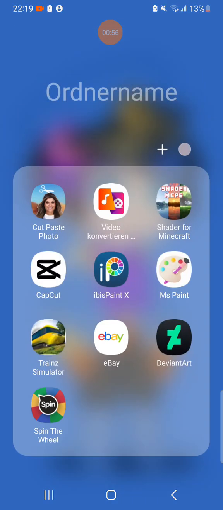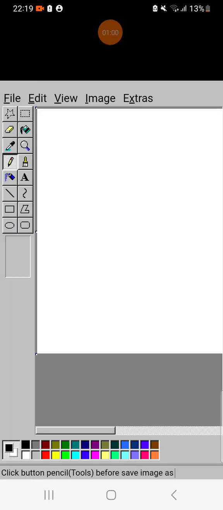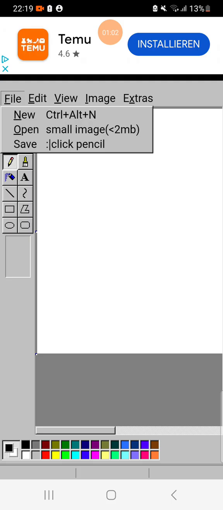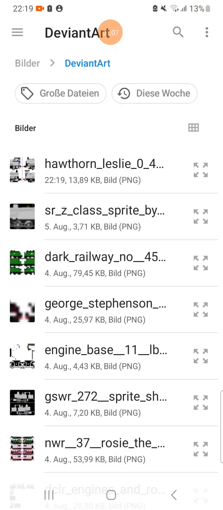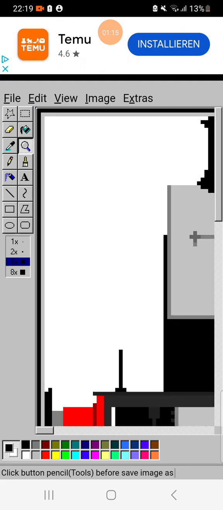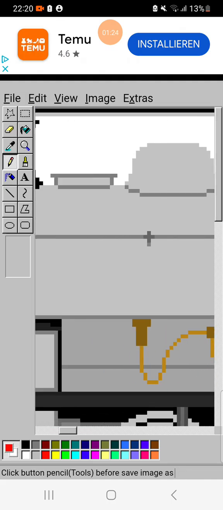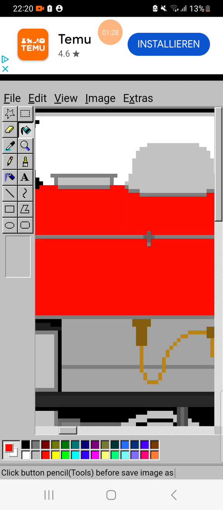Then you go into MS Paint. Hit File, Open. Select the PNG. Use the magnifying glass. Zoom in whatever; I'm going to do 6 times zoom. Hit the pencil. Hit the color. You could also use the fill tool, the one with the paint bucket.